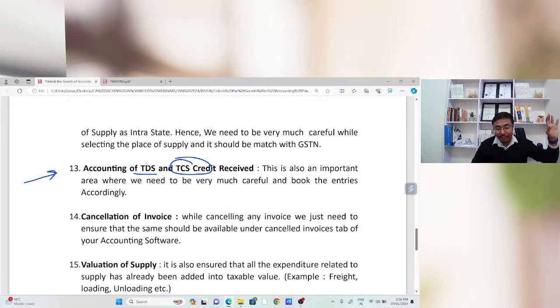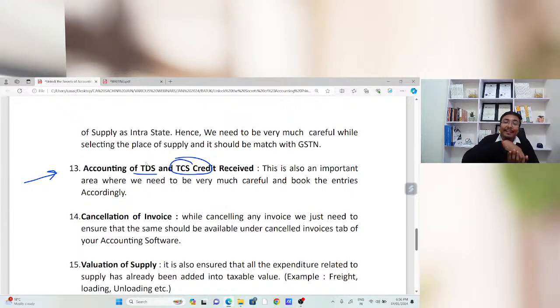Because many times, we are finding that in many sales and purchase cases, we are not filing the entries related to TDS and TCS credit received in our books of accounts. And in that case, after the income tax audit, we are going to file our annual return, and there are certain issues related to that TDS and TCS credit related input tax credit. So we need to be very much careful for that.